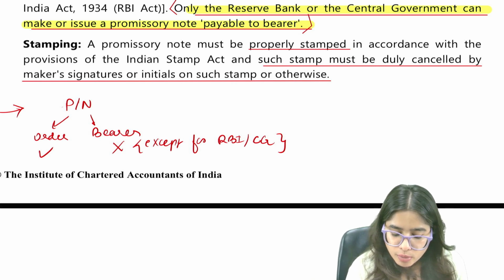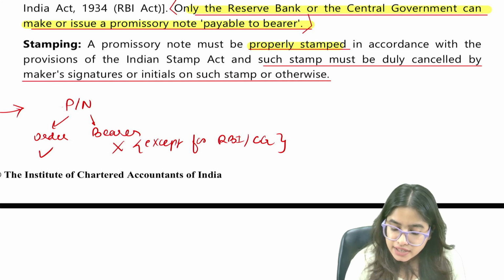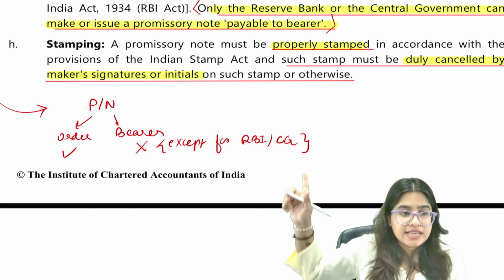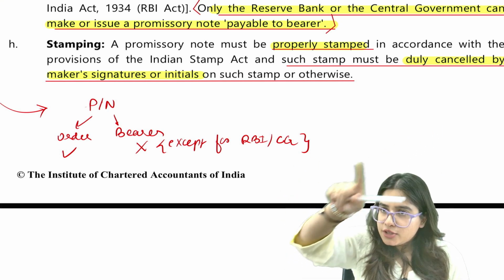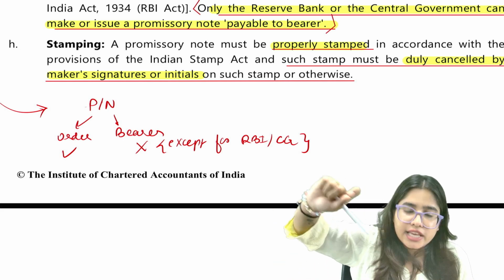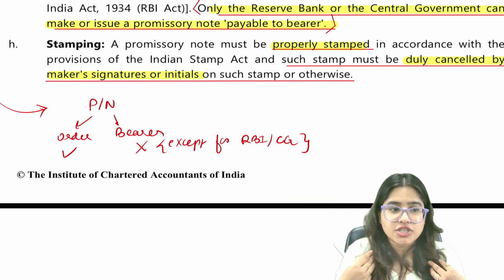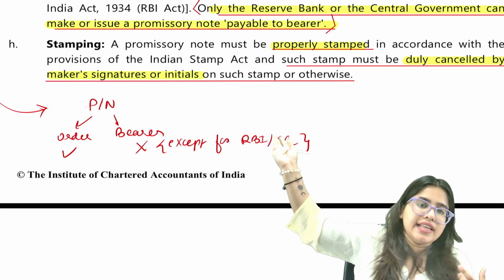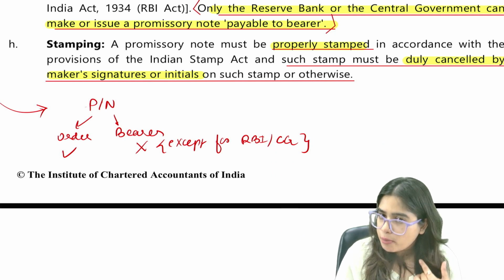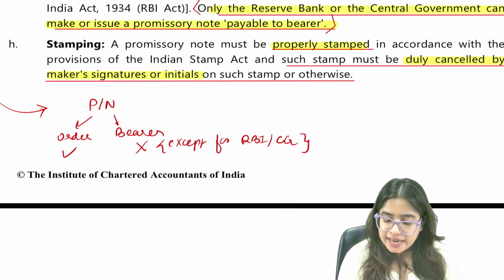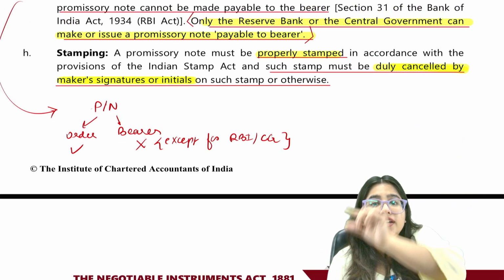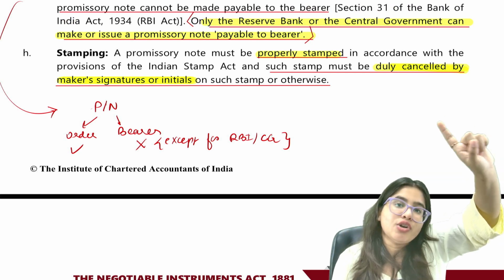So make sure that your promissory note is properly stamped, and such stamp must be duly cancelled by the signature or initials. Guys, the stamp on the stamp paper I showed you has to be cancelled so that we will not reuse it. It has to be cancelled by either signing or by writing the initials. For example, my name is Ishika. Simply by writing IA, I can cancel the stamp paper. So first of all, your promissory note should be on the stamp paper. Secondly, it should be duly cancelled by putting your signature or your initials.